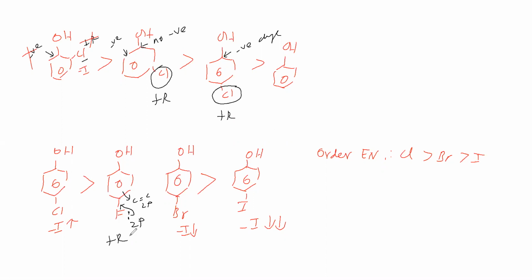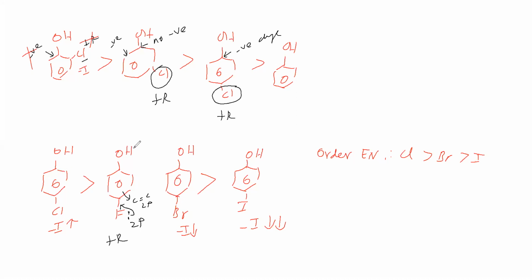Why is the resonance effect more here? Because it is a second-period orbital, and this is also a second-period orbital, with principal quantum number 2 here and also 2 here. Therefore, resonance is considerable here, and so its acidic nature is less than that of this.